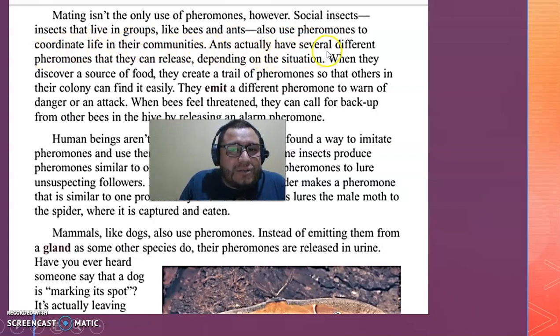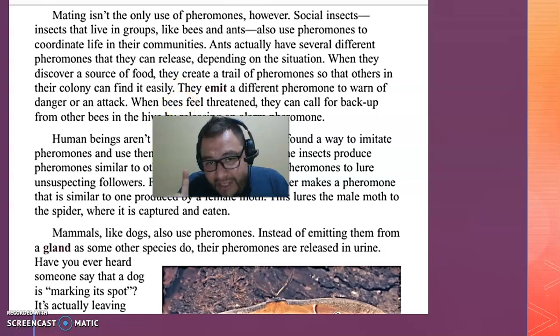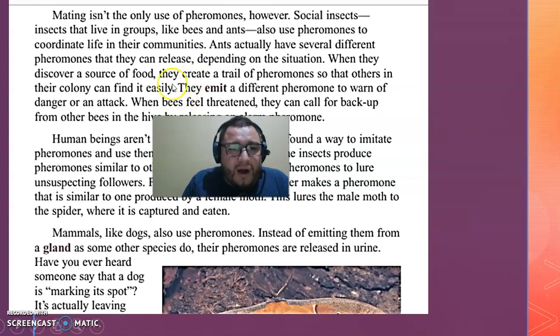Ants actually have several different pheromones that they can release depending on the situation. When they discover a source of food, they create a trail, right? A trail of pheromones so that others in their colony can find it easily. The word is emit. They emit different pheromones, talking about the ants, that warn of danger or an attack.